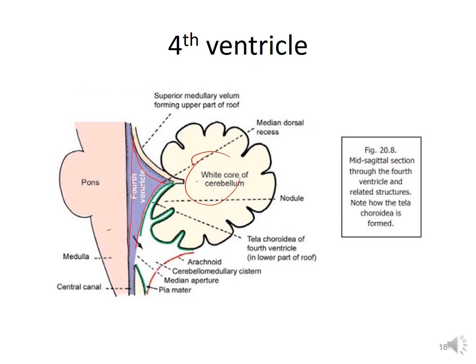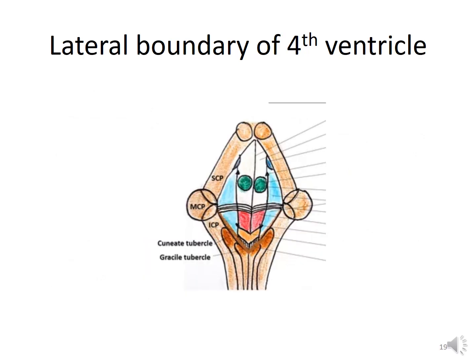The fourth ventricle possesses lateral boundaries, a roof, and a rhomboid-shaped floor. So the lateral boundary of the fourth ventricle consists of, superiorly, the superior cerebellar peduncle and, inferiorly, the inferior cerebellar peduncle.